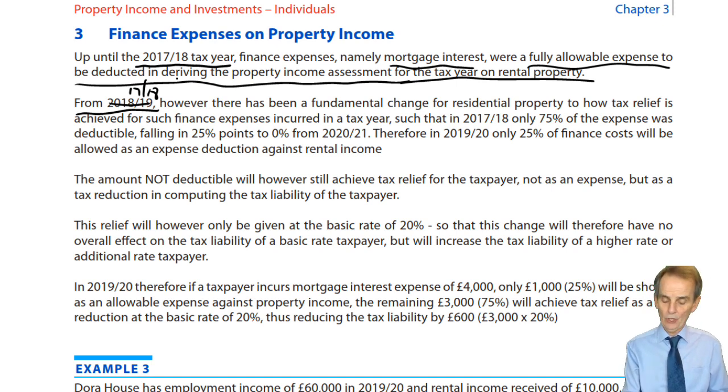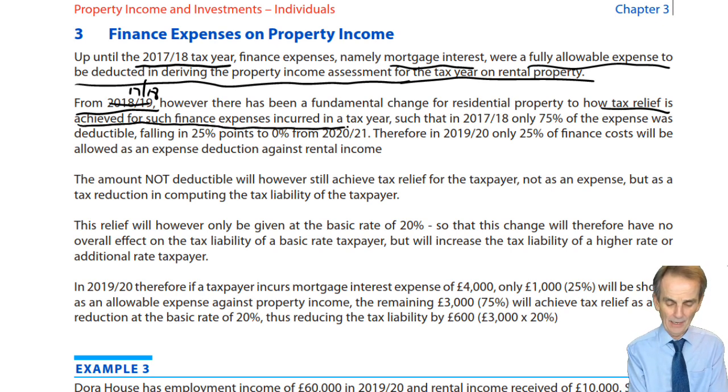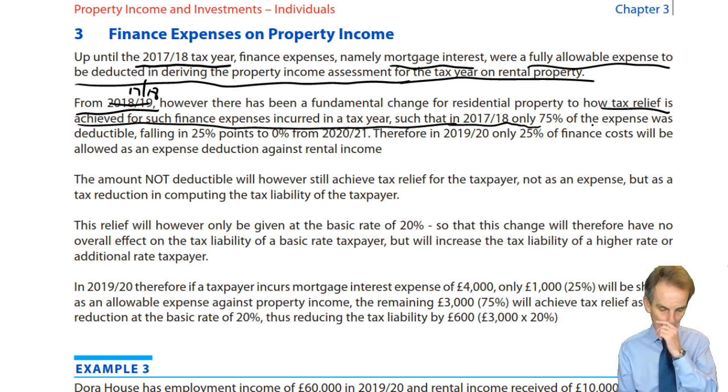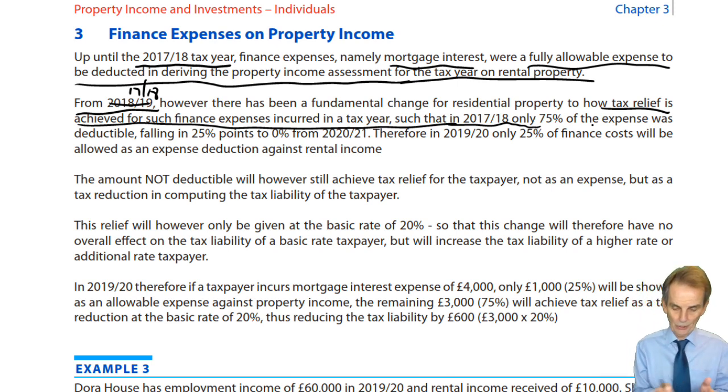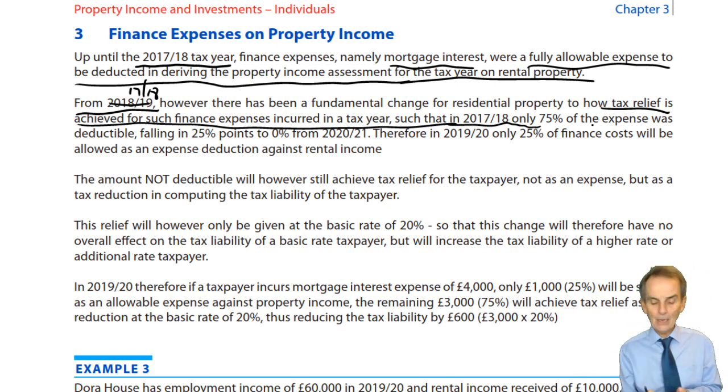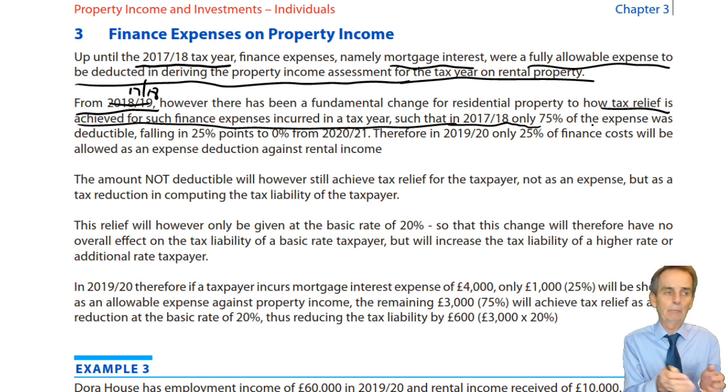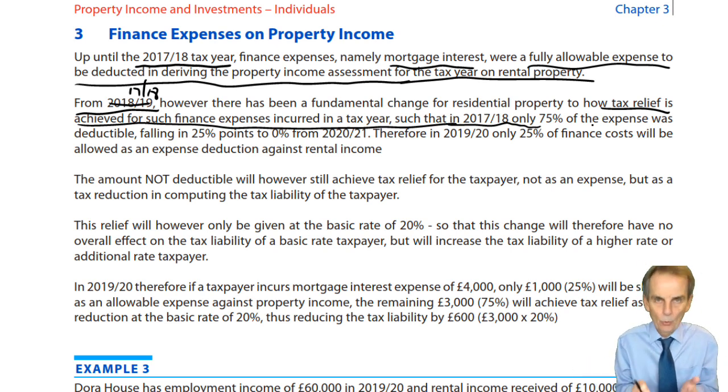There's been a fundamental change for residential property to how tax relief is achieved for such finance expenses that we incur in a tax year, such that in the 17-18 tax year, the first year that we saw this transition, we move from all of the mortgage interest expense, all the finance expense, being an allowable deduction in deriving the property income assessment, to something different, as we'll see in these notes in a moment.